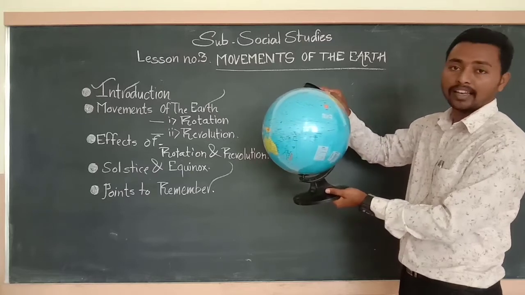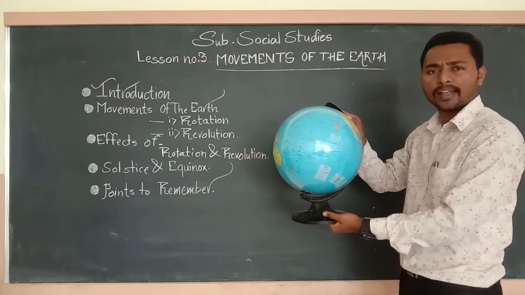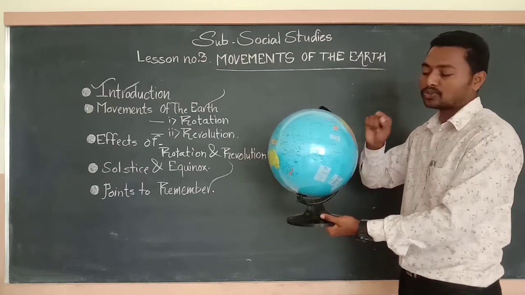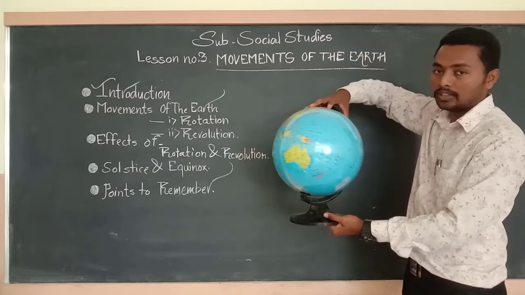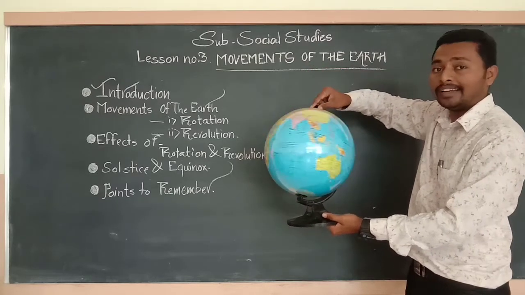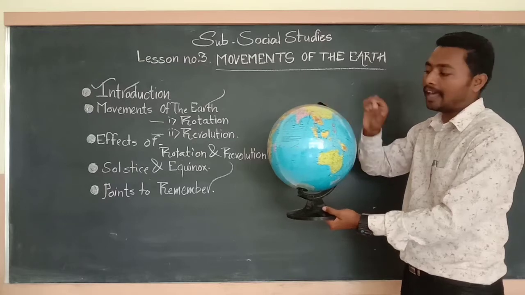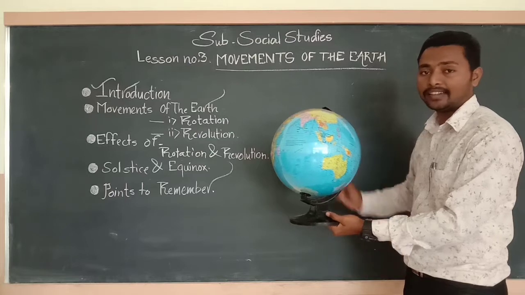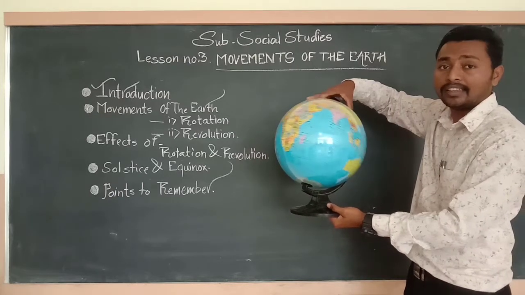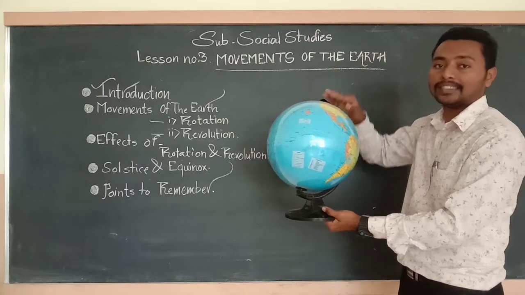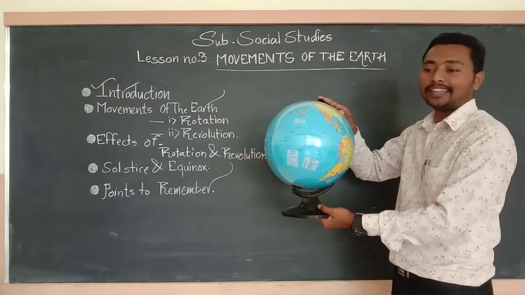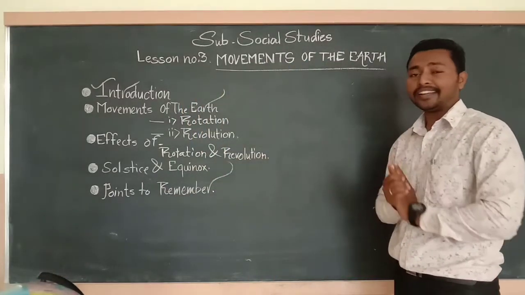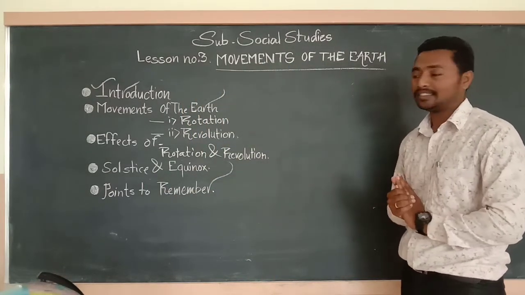It looks straight to us but it is tilted a little to this side. Is it a manufacturing defect? No. Our earth revolves in a tilted position. The angle of tilt is 66.5 degrees. Due to this, our earth revolves around the sun as well as on itself in a tilted position. So we will cover many interesting points in this lesson.